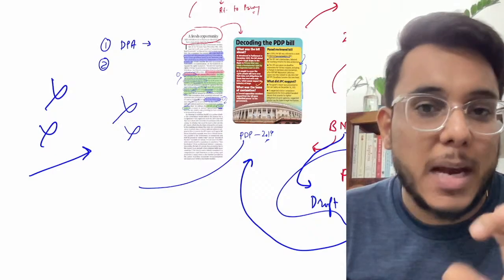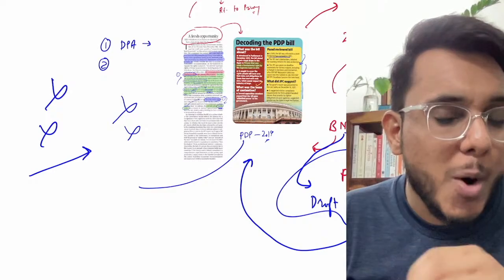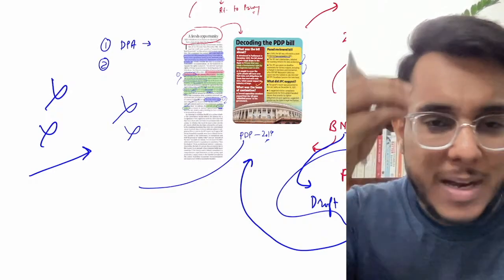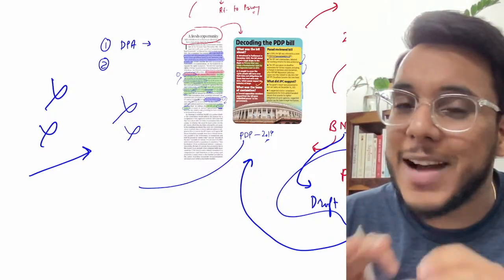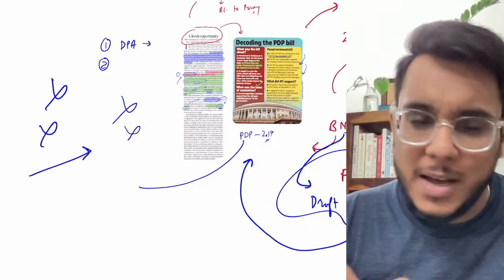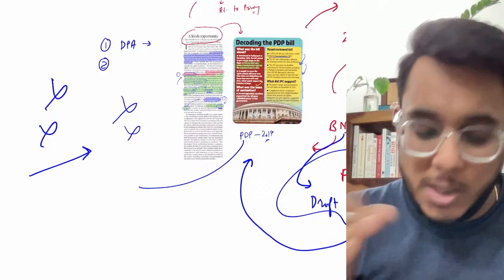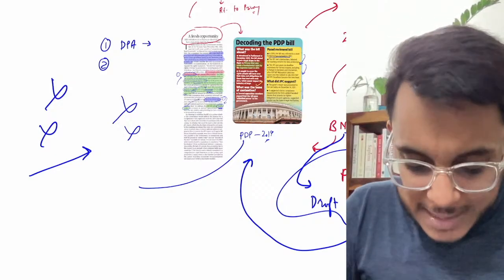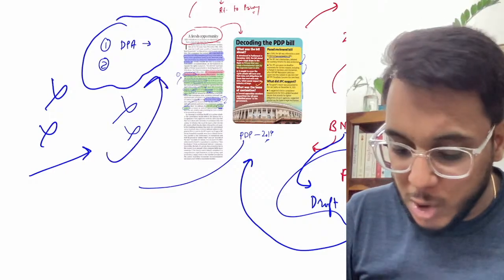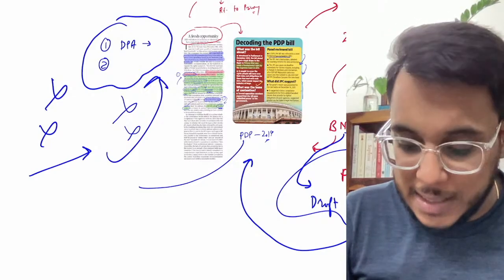Now guys, one particular thing I am telling you very clearly. You are not required to go and see the provisions of this particular bill, and deliberately I am not telling you the step-by-step provisions of this bill. Why? Because now it is logically not needed. It has been removed, it has been scrapped. So even if you need to read, a new bill will come. So the old bill, its provisions are not important, but these major 2 criticisms that I told you, this is something that you need to know. Beyond that, no need to go. That's all about this article, and now move to the next article.